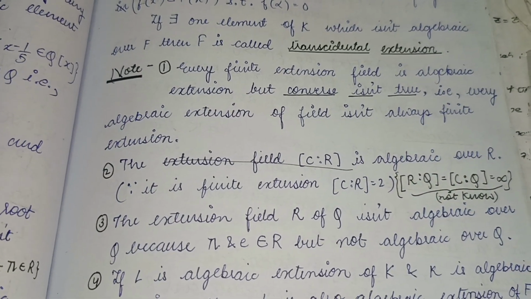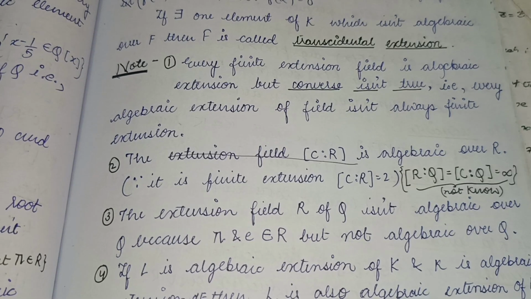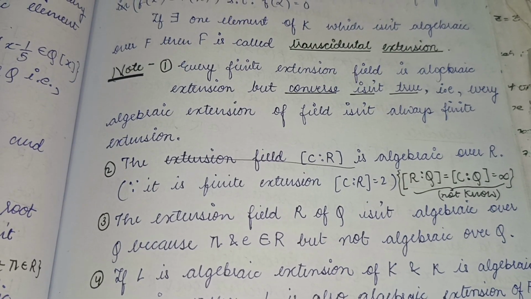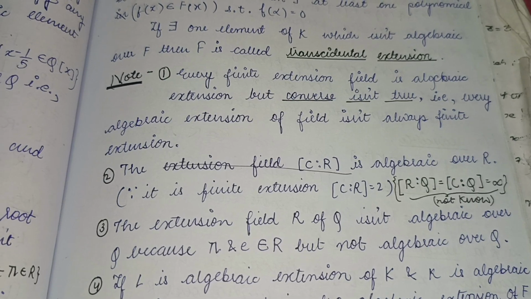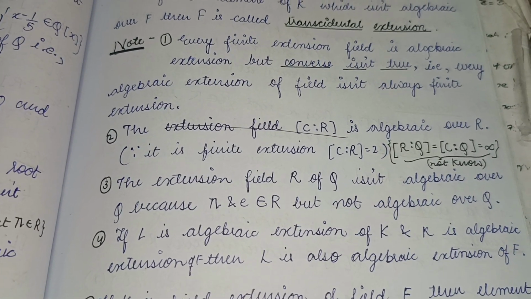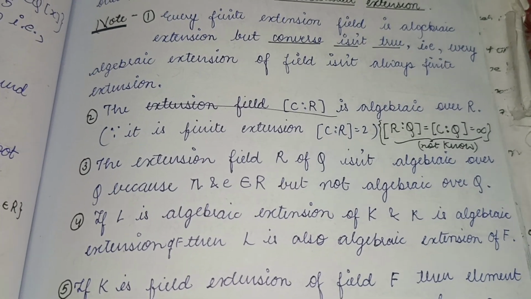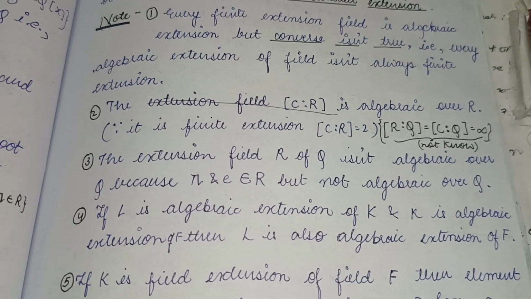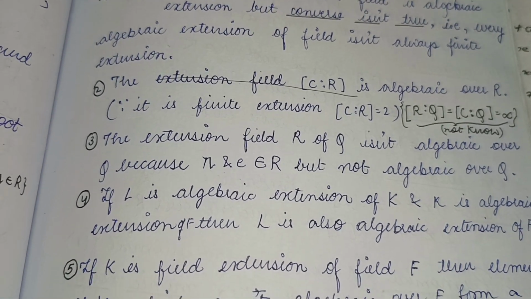First we will see that every finite extension field is an algebraic extension, but the converse is not true, that is, every algebraic extension need not be a finite extension. So an algebraic extension of a field is not always a finite extension. The extension field C over R is algebraic over R, as we can see that it is a finite extension and [C:R] is equal to 2.